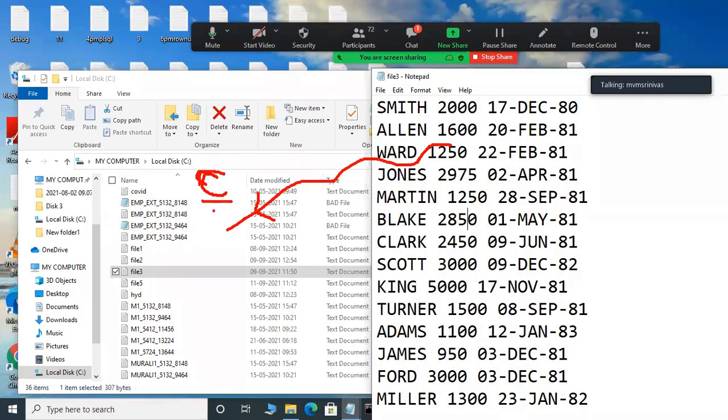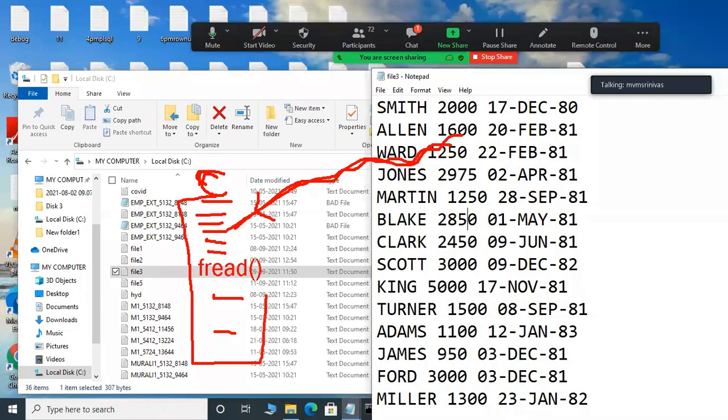Suppose you are a C programmer. To read data from the file, again you are writing a file pointer and some program, and the fread function. In Java there is another function, in .NET another function. That's why fetching data from the file is very difficult, because you are writing big application programs in high level languages. That's why in the flat file approach, data retrieval, meaning fetching data from the file, is very difficult, because again you are writing programs.